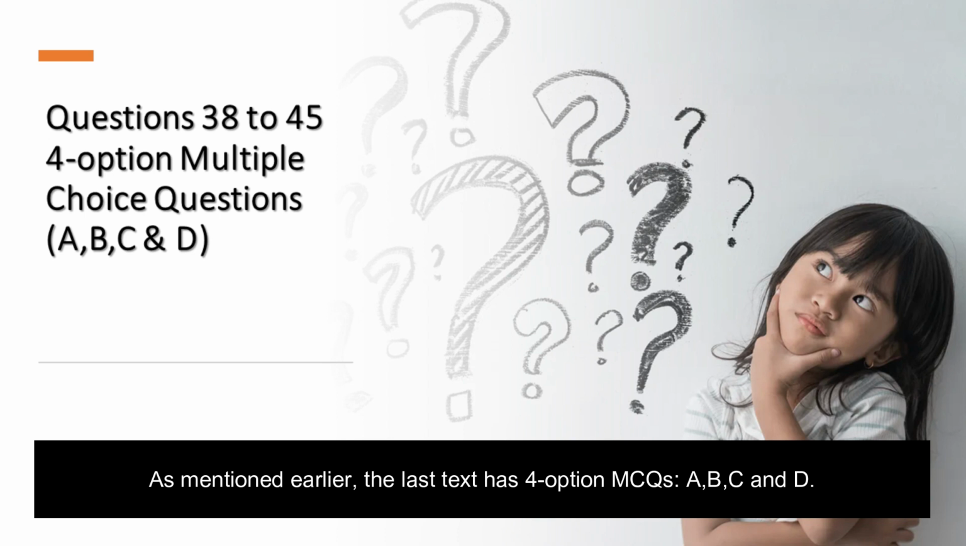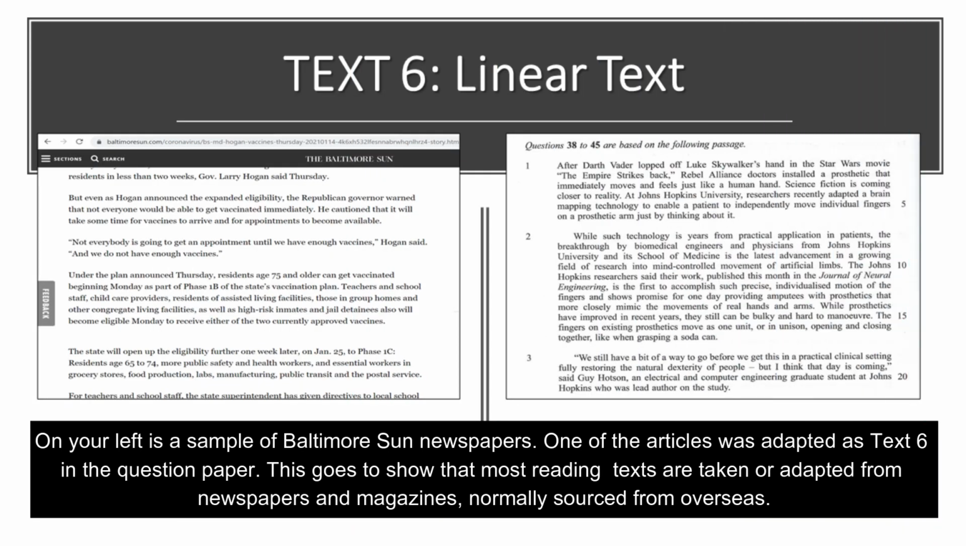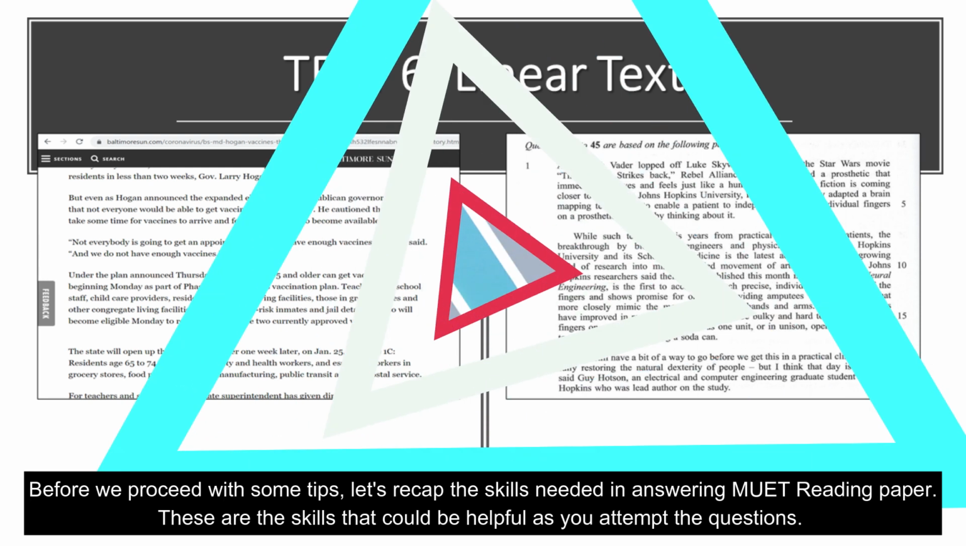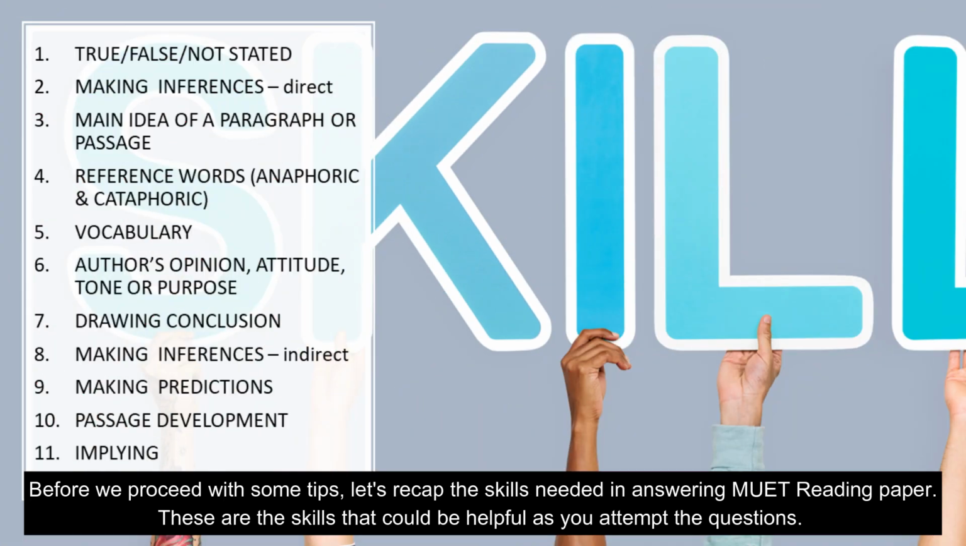As mentioned earlier, the last text has 4-option MCQs, A, B, C, and D. On your left is a sample of Baltimore Sun newspapers. One of the articles was adapted as text 6 in the question paper. This goes to show that most reading texts are taken or adapted from newspapers and magazines, normally sourced from overseas. Before we proceed with some tips, let's recap the skills needed in answering the MUET reading paper. These are the skills that could be helpful as you attempt the questions.